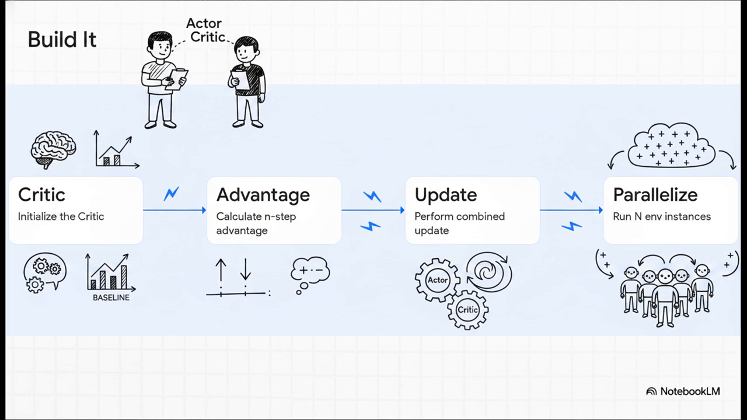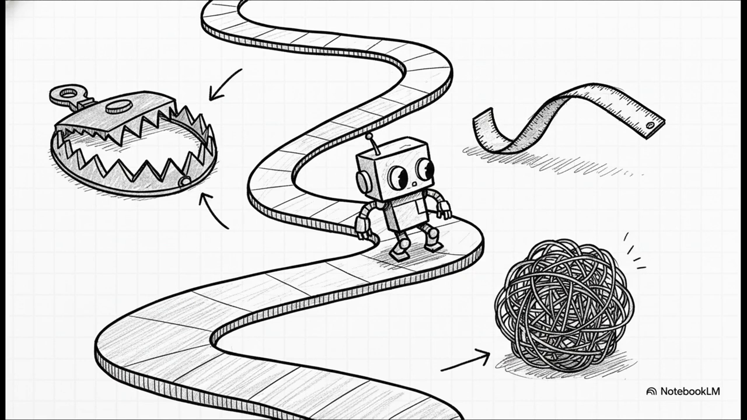Sounds easy enough, right? Well, here are the brutal pitfalls that will silently ruin your training if you're not paying attention. First, critic bias before the actor gradient. Look, if your critic is completely random at the start, its baseline is pure noise. If you don't warm up that critic for a few hundred steps before turning on the actor's gradient, you'll feed pure garbage straight to your actor.